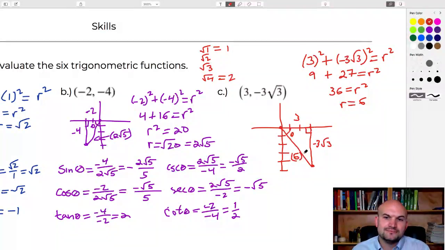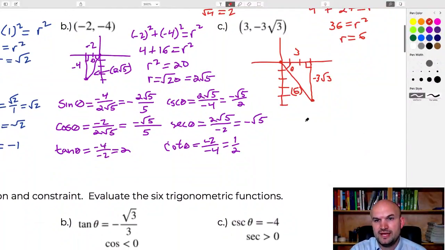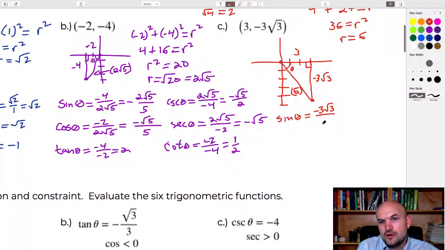All right. So there we go. There's our hypotenuse. So that's kind of nice, only having that one radical in there. And now what we can do is let's just go and evaluate our sine, cosine, and tangent. So the sine of theta is going to be opposite over hypotenuse. So that's negative 3 square root of 3 over 6, and that reduces to 1/2. So therefore, that's a negative square root of 3 over 2. I have cosine of theta, which is going to be adjacent over hypotenuse, which is going to be 3 over 6, which is equal to 1/2.